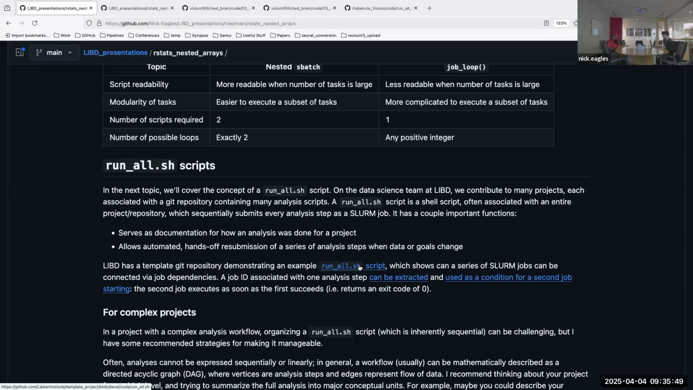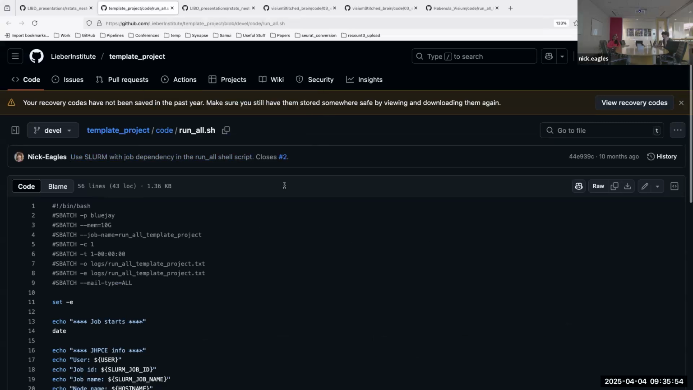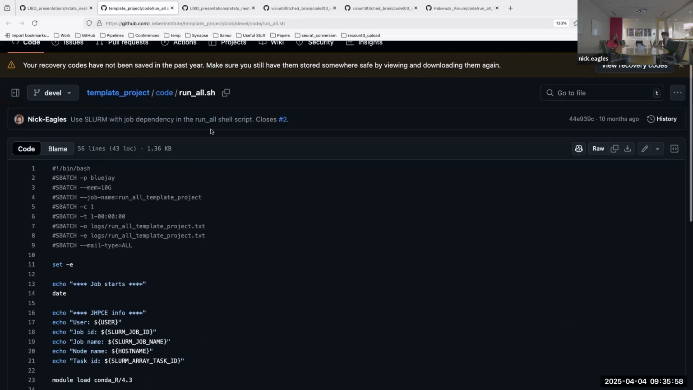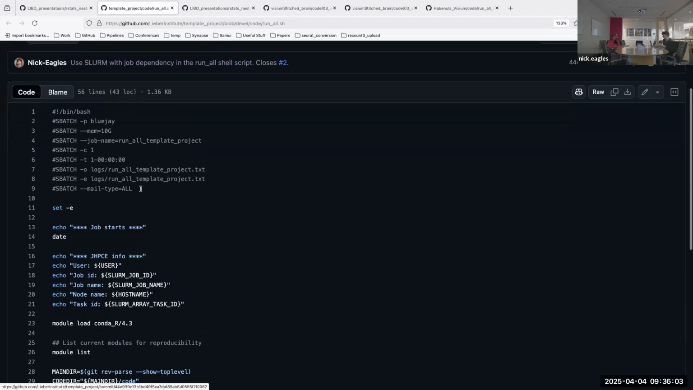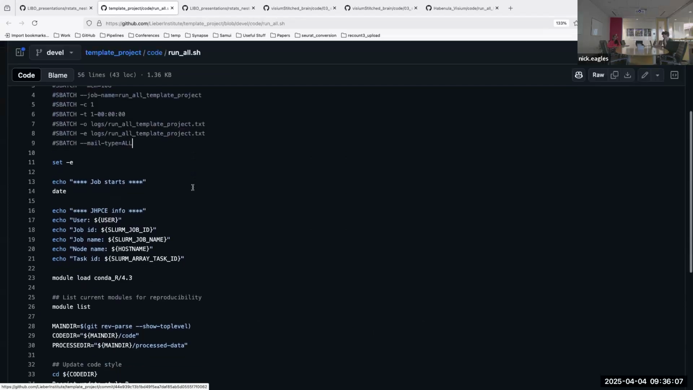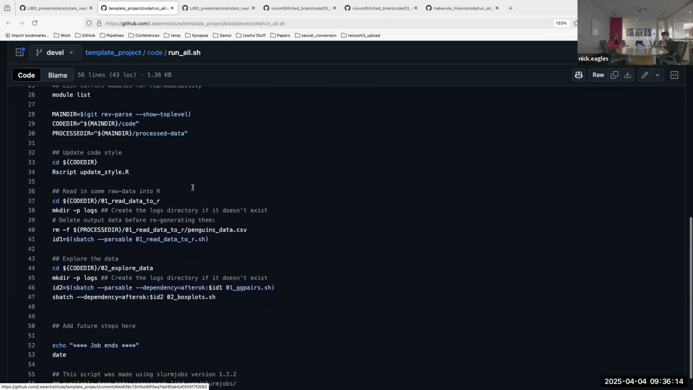So we actually have a template Git repository for Lieber Institute. And in that project, there's an example of one of these scripts. So typically we give it a bunch of the SBATCH options because in theory, you can SBATCH this entire thing, but it has a couple of things in here. So in this case, there's actually only 3 scripts because it's a small example, but we have one script where we're reading in data. We have another one where it does some plotting and then some more plotting. So there's really 3 scripts here.